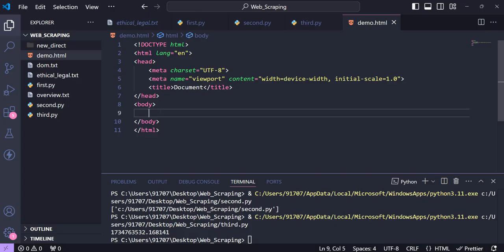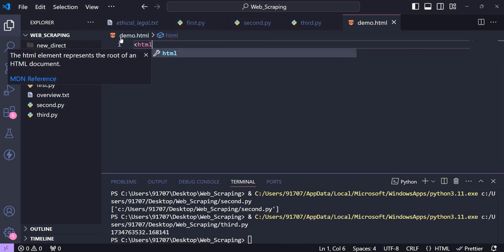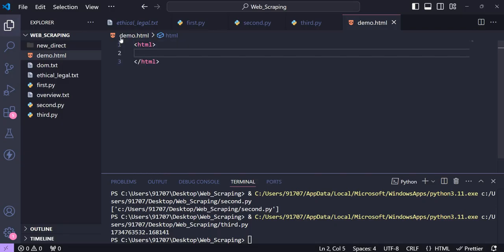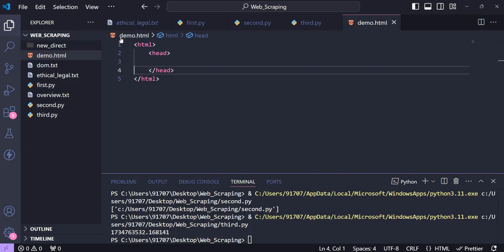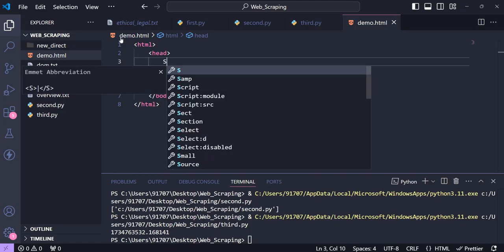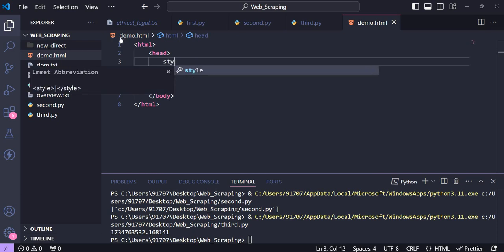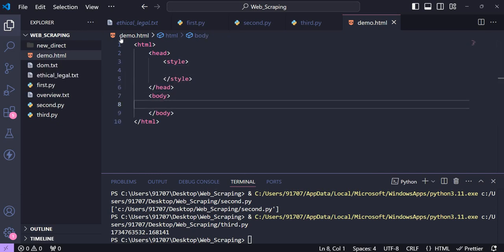Because I have already installed the HTML extension. If you don't have this, then you have to write all these things: html, then you will create a head, then after that you can create a body. So this is the basic skeleton which starts from html, head. Inside the head you can give the style tag.